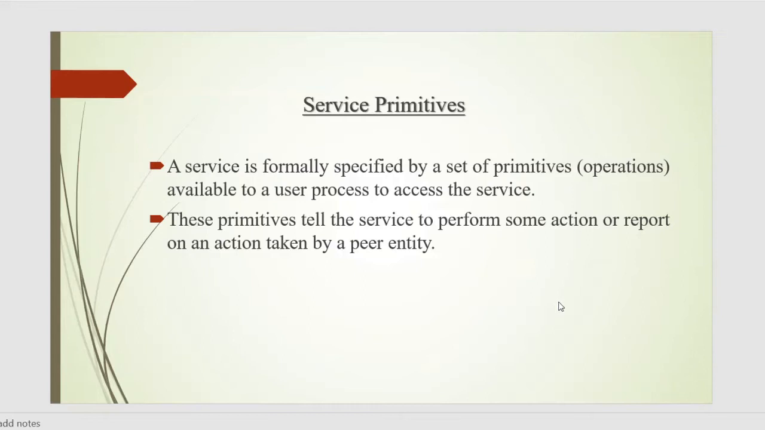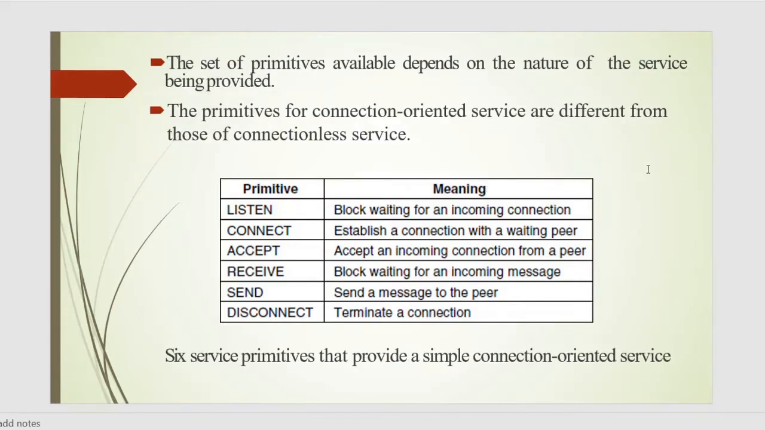So, a service is specified by a set of operations that are available and given to users or other entities to access the service. And these primitives tell the service to perform some action or report on an action taken by a peer entity. The set of primitives available depends on the nature of the service being provided, and service primitives will be different for connection oriented services and connection-less services.